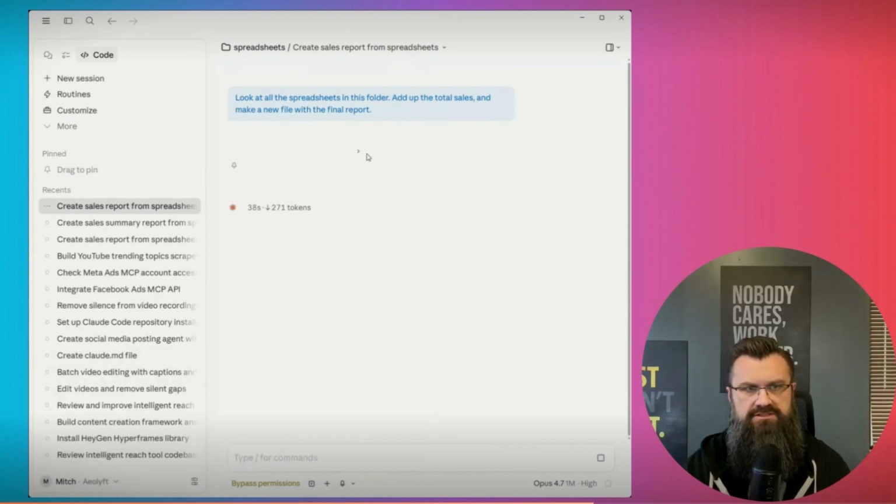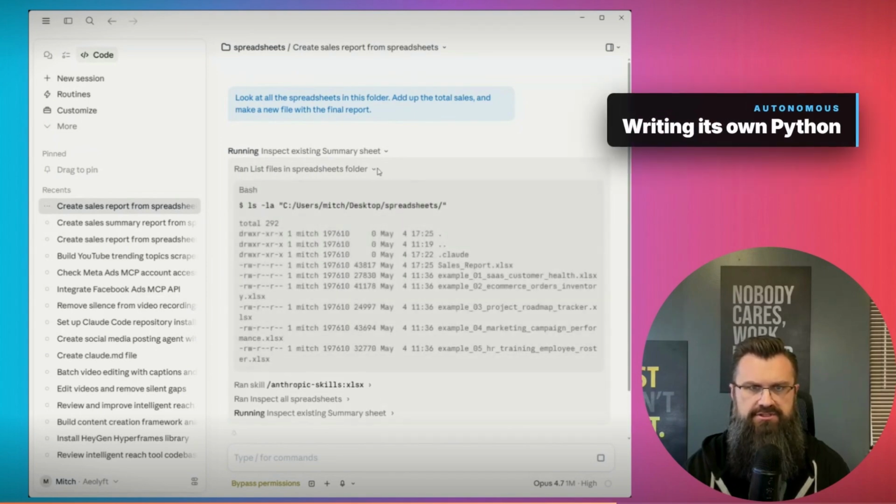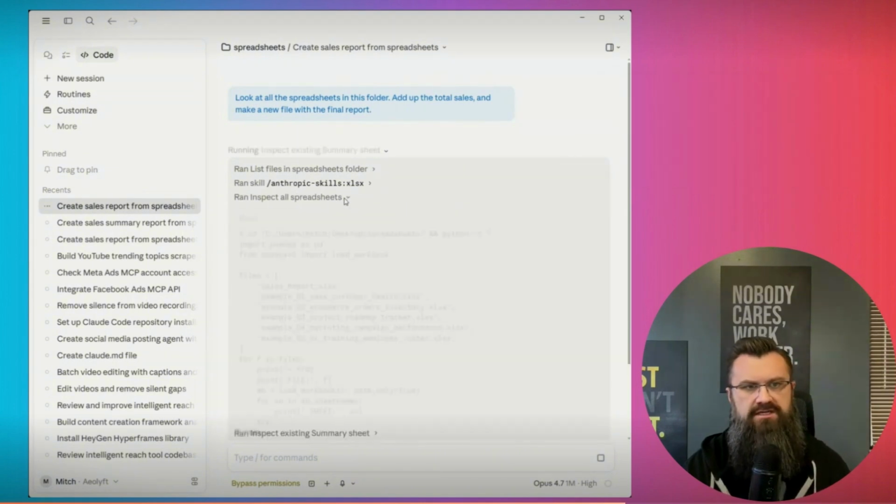But what we'll start to see is you can literally expand this, and I would very much recommend that you do this because you can start to get an idea of how Claude Code actually works. So, it's checking out the different spreadsheets. We're going to watch it actually write its own Python code to actually start analyzing everything.